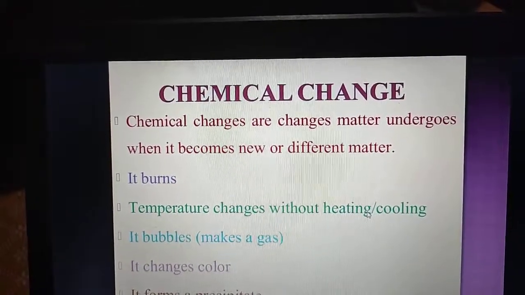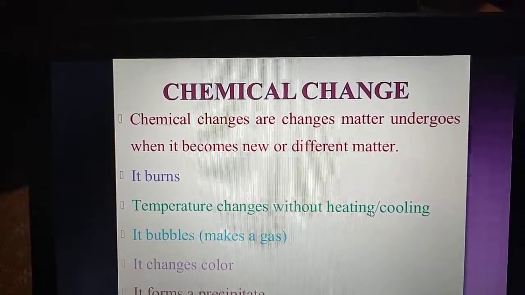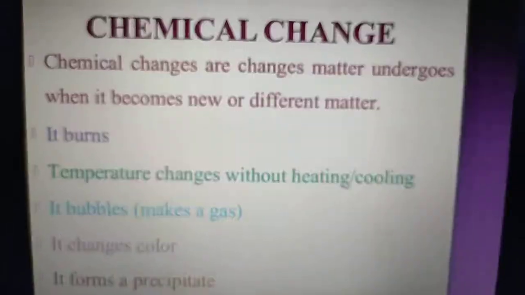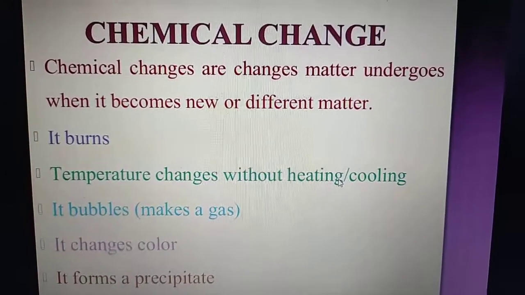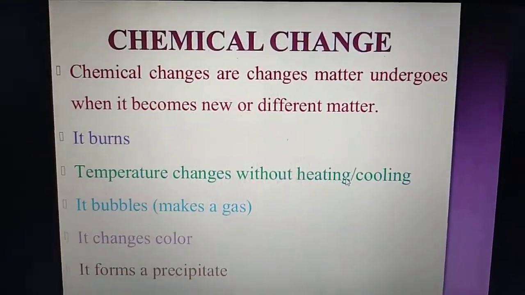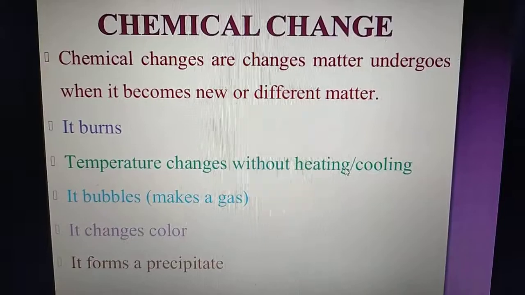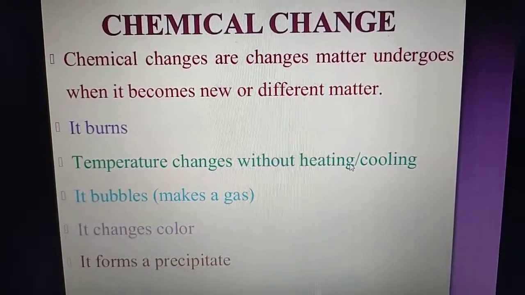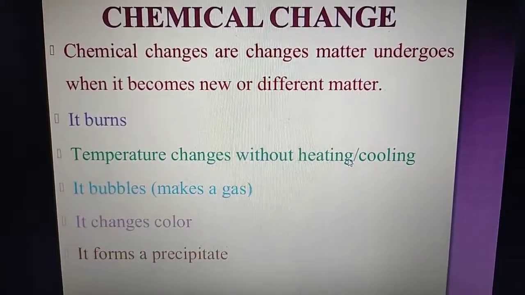Now, many more examples are given. You go through it, read it. Here what is written is that chemical changes are changes matter undergoes when it becomes new or different matter. It burns. Temperature changes without heating or cooling. It bubbles, makes a gas. It changes color. It forms a precipitate. These are the key points.